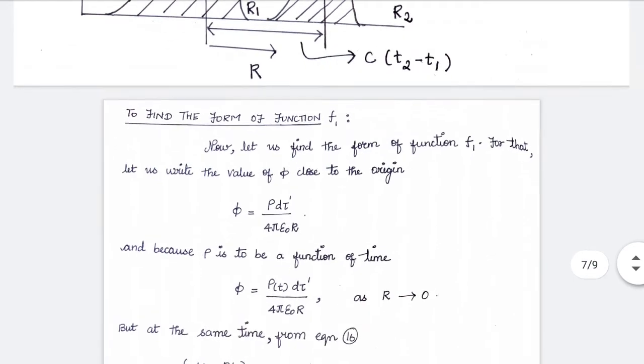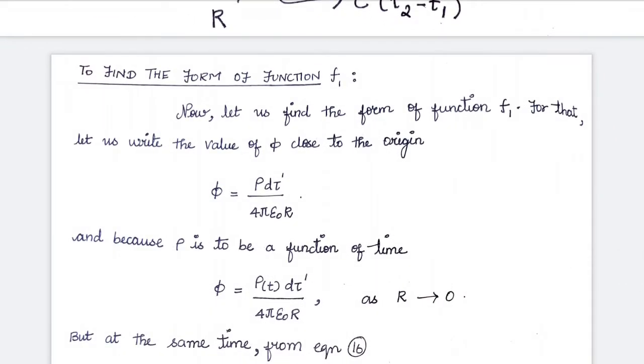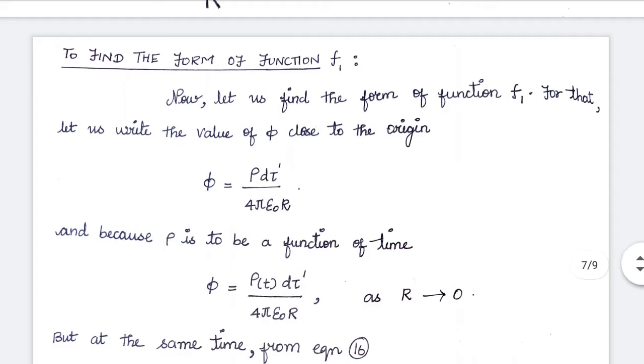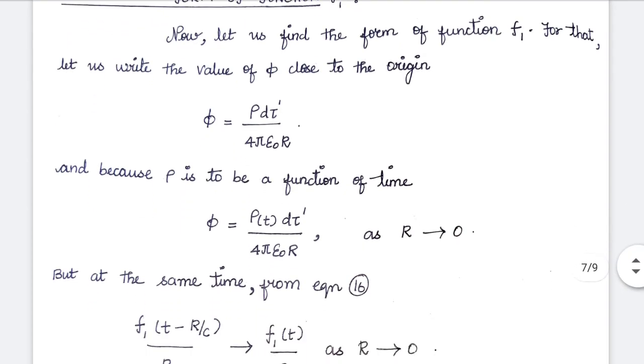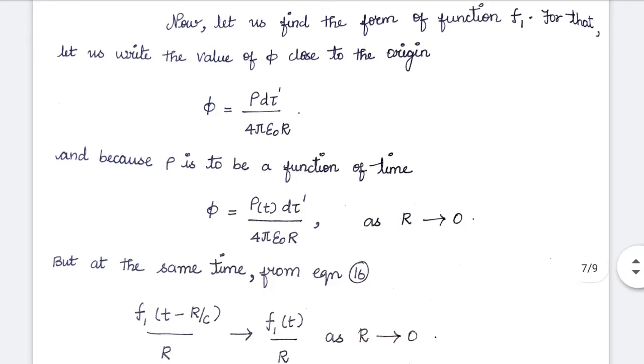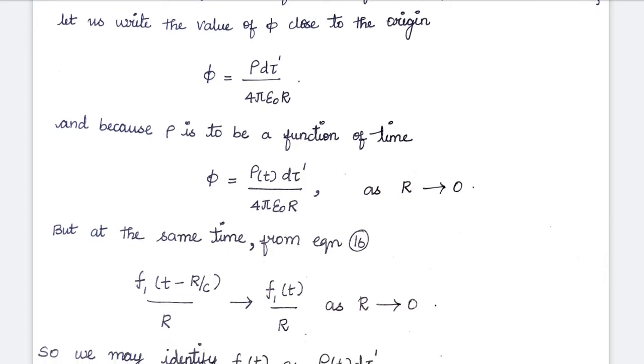Now let us find how the function f1 will look like. So let us try a solution, or let us choose a value first closer to the origin. So let us choose a value phi is equal to rho d tau by 4 pi epsilon naught r. Since rho is a function of time, as we have already said, phi can be written as rho of t into d tau prime divided by 4 pi epsilon naught r. So all this is valid as r approaches the origin.